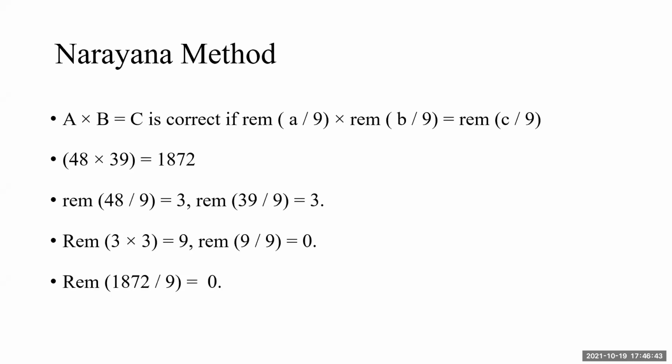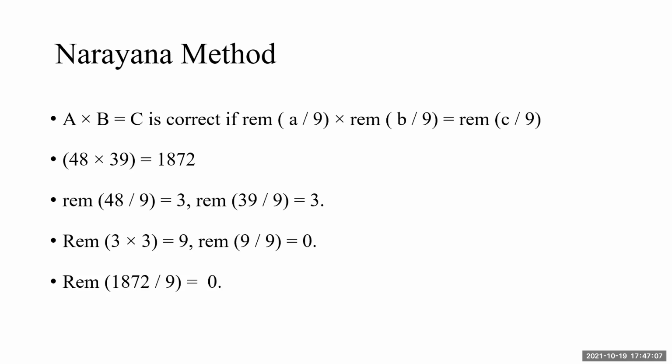For 1872, you can see that 1 plus 8 and 7 plus 2 becomes 9. So it is divisible by 9, so the remainder is 0. Those divisibility tests can be applied. All this knowledge needs to be applied many times in these checking methods. So the left hand side answer is 0, and the right hand side answer is also 0.